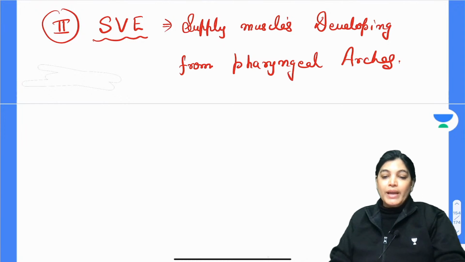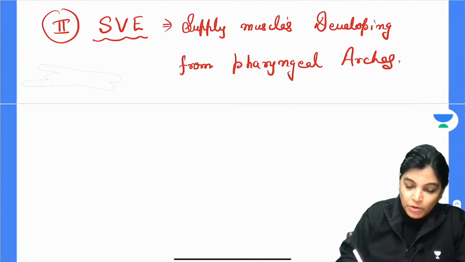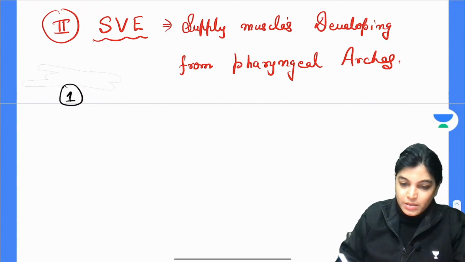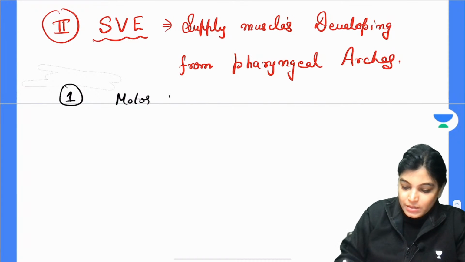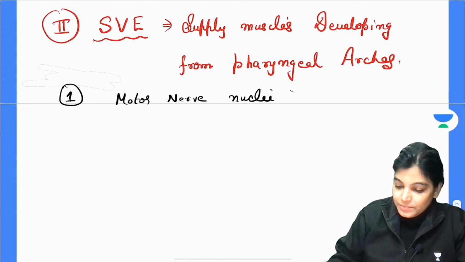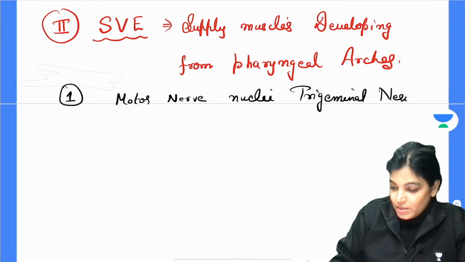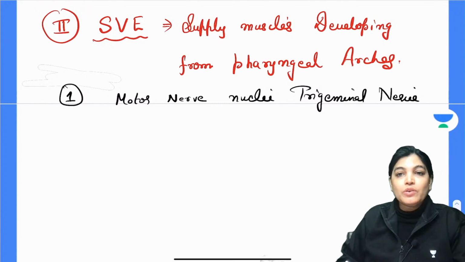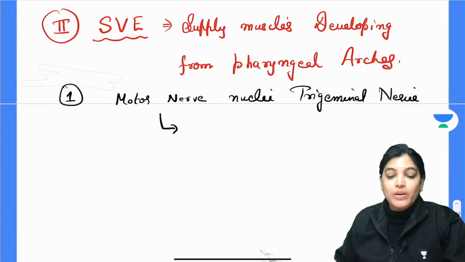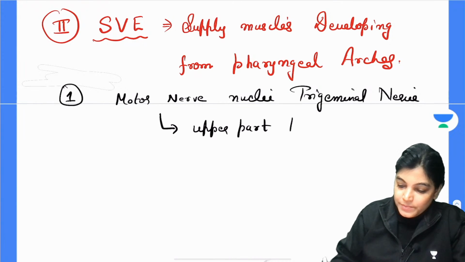So in this category we have the following cranial nerve nuclei. The names of those nuclei, write down. We have the motor nerve nuclei of the trigeminal nerve. The location of this motor nerve nuclei of the trigeminal, or fifth cranial nerve: what is the location? I will again show you the diagram for it. It is located in the upper part of the pons.